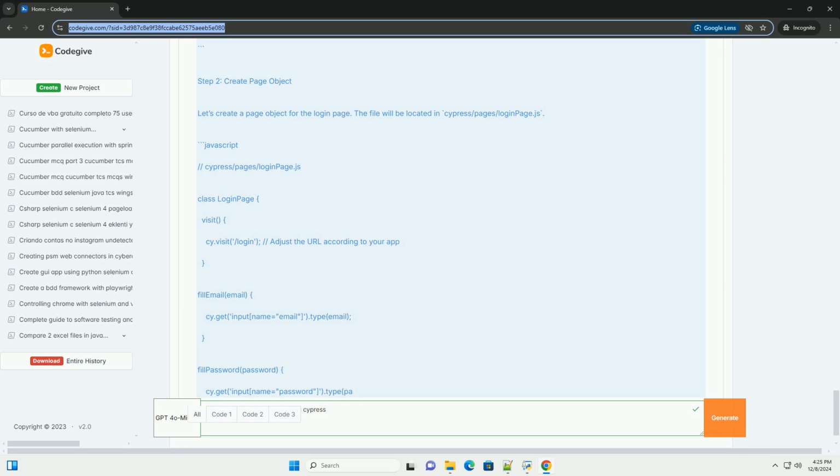To create a page object, create a new file called loginpage.js in the cypress/page_objects/ directory. JavaScript: cypress/page_objects/loginpage.js, class LoginPage.